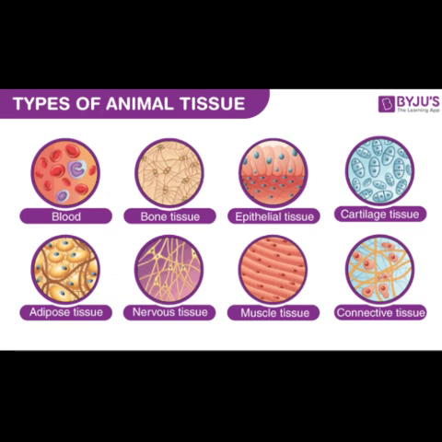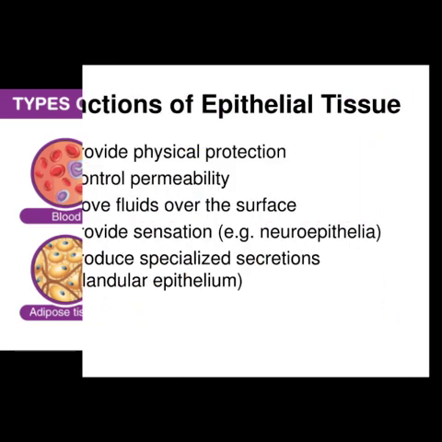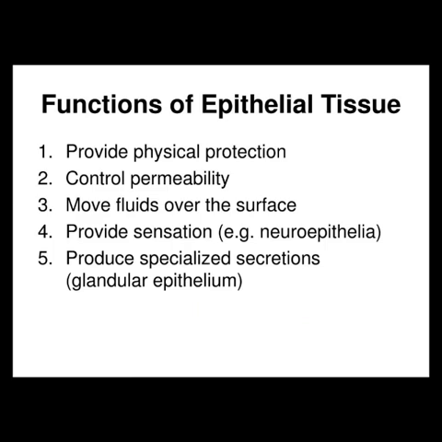Coming towards the functions of epithelial tissue. Epithelial tissue provides physical protection. It controls permeability. It helps to move fluids over the surface. It provides sensation, that is neuroepithelia. It also produces specialized secretions, that is also known as glandular epithelium.